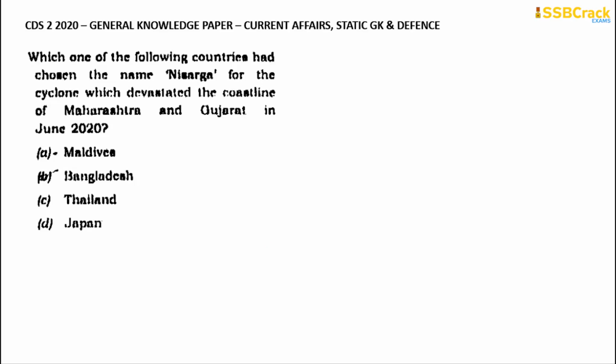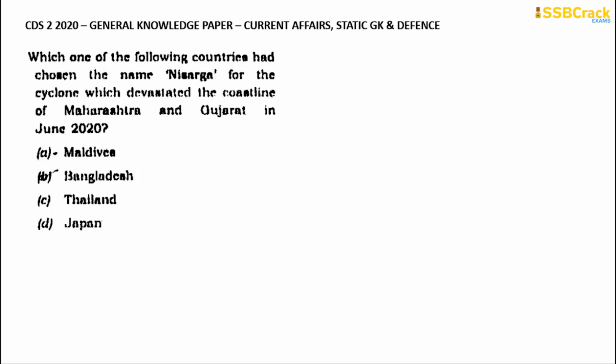the name Nisarga for the cyclone which devastated the coastline of Maharashtra and Gujarat in June 2020? So in June 2020, both the states of Maharashtra and Gujarat received the cyclones, and that particular cyclone devastated the states in a very devastating way, and it caused ecological and economical imbalance in the states. So that particular cyclone was named Nisarga.